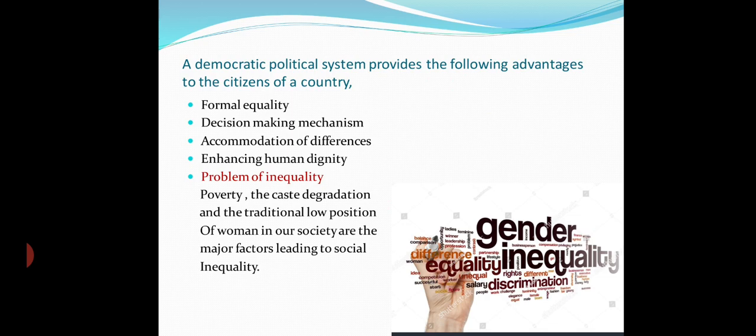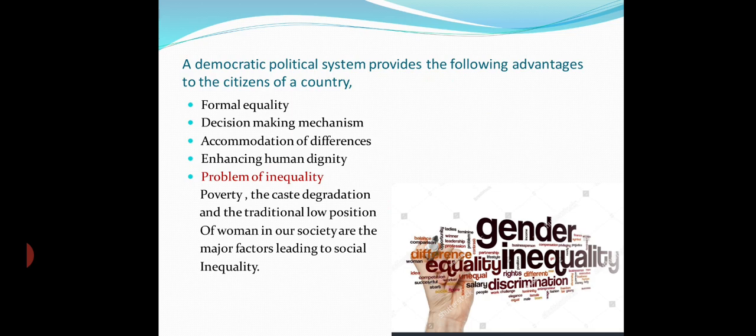Accommodation of differences. The state and the government try to accommodate the differences arising out of different religious, demographic, lingual, or ideological beliefs, as the constitution provides for suitable safeguards for every group of India's society. Enhancing human dignity. The Constitution also provides for safeguards against any kind of indignity or abusive behavior given out to an aggrieved party, individual, or a group.